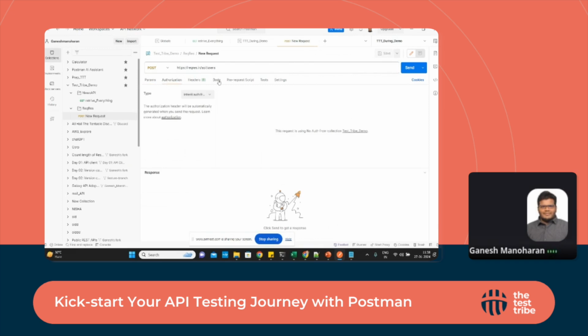Since there is no authorization, and since it's a POST method, we need to have a payload in this body. We select body, then raw, and by default it's JSON. If we want to go for XML, we select that one. As I told, Postman supports XML as well. I have a document, I'll share the details.